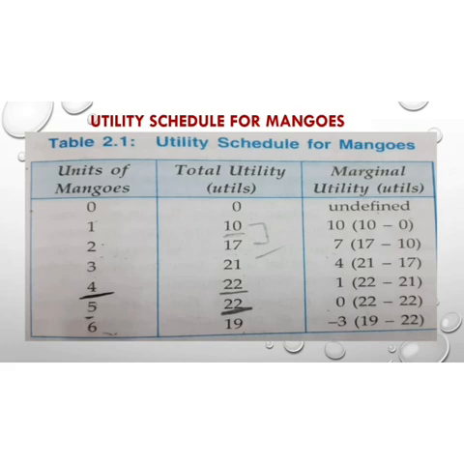When we increase the consumption from 1 to 2, our marginal utility is 7, and when we increase from 2 to 3, our marginal utility is 4, and so on. So diminishing marginal utility means the marginal utility derived from the consumption of further units will go on decreasing, and this is called diminishing marginal utility.